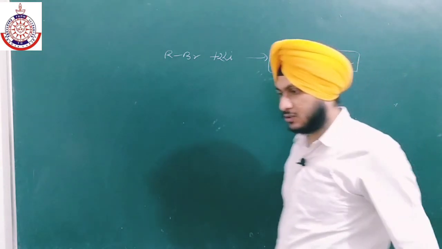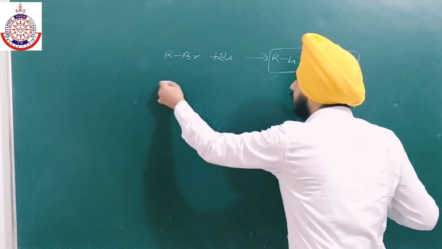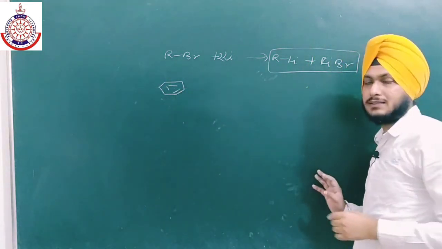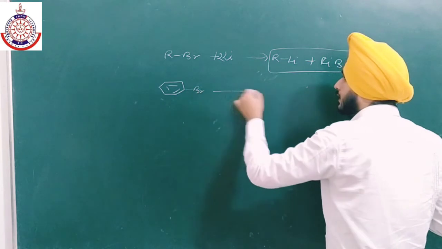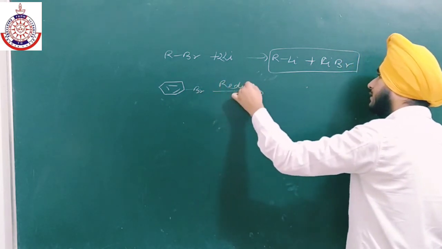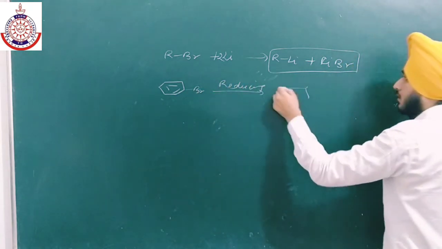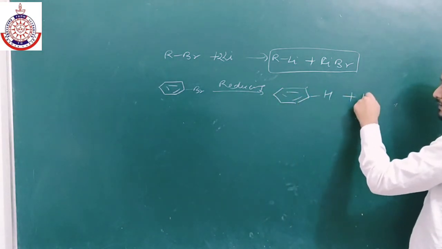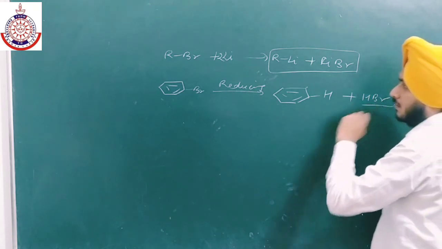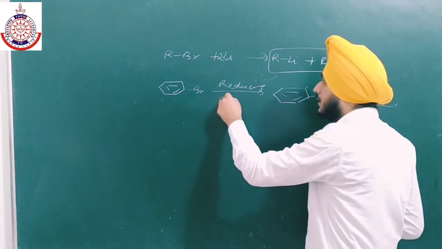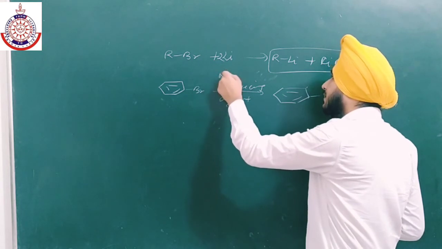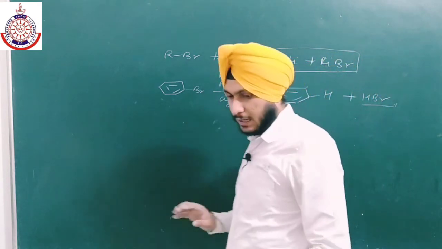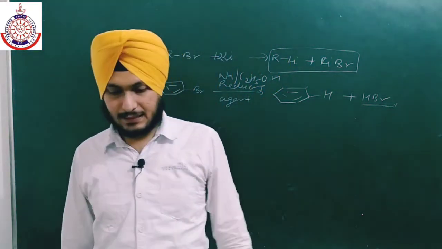Similarly we can also do reduction of haloalkanes and haloarenes, in the presence of any reducing agent like sodium plus ethanol. So we will get HBr. Reduction will take place in the presence of any reducing agent. So this is all about the chemical properties of haloalkanes and haloarenes.